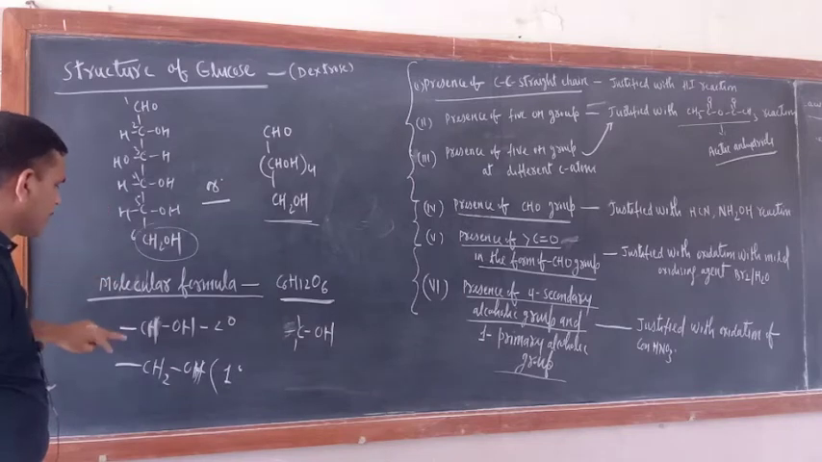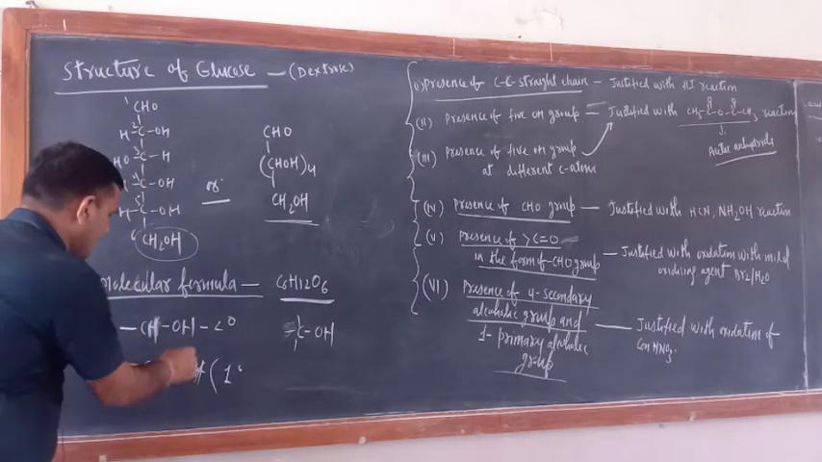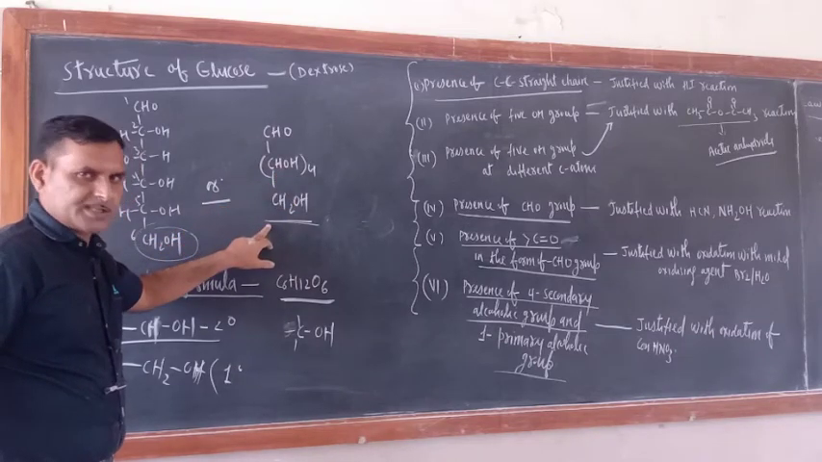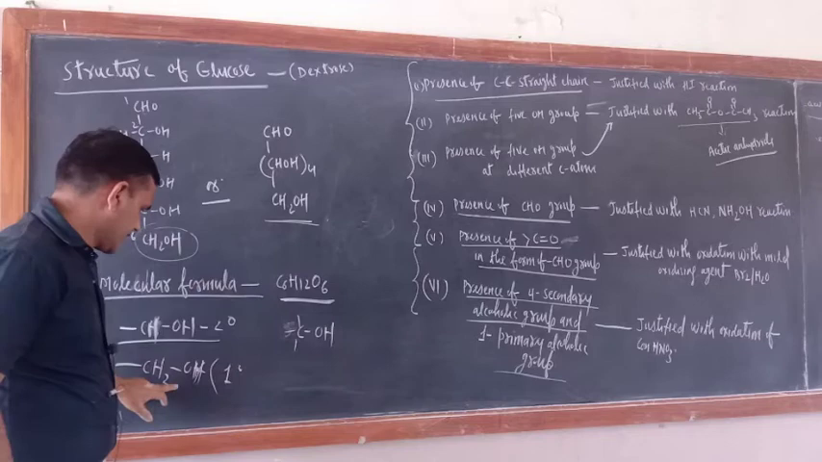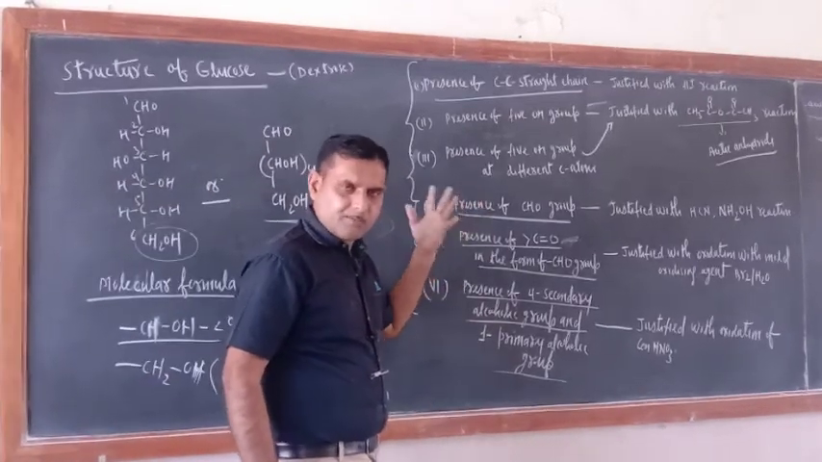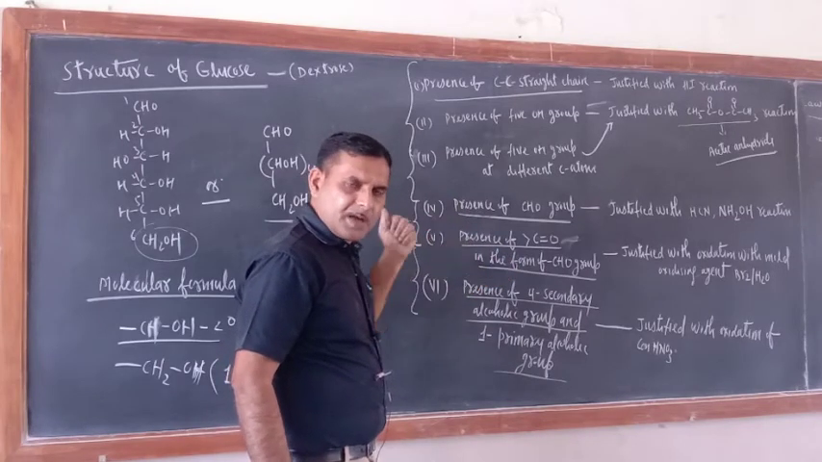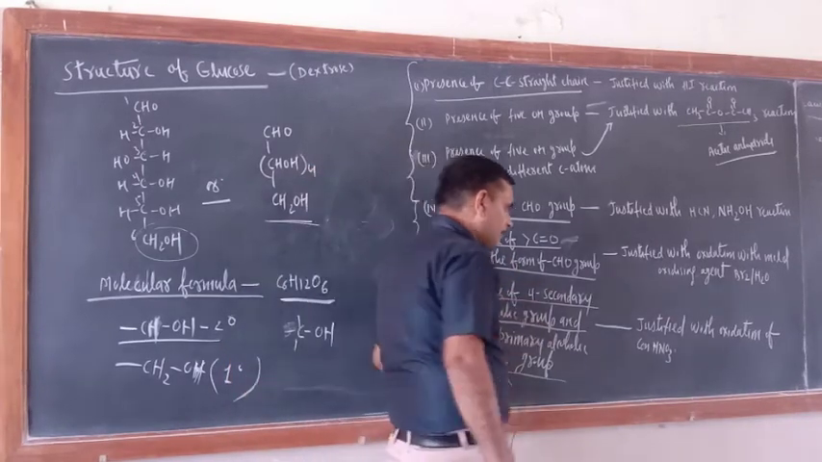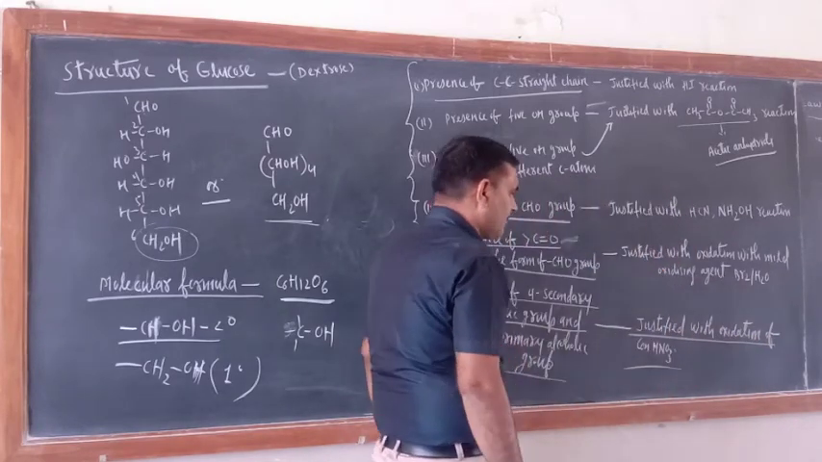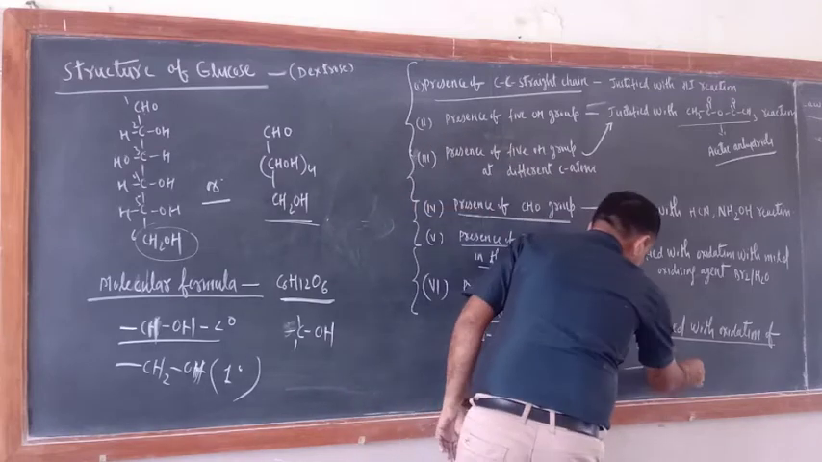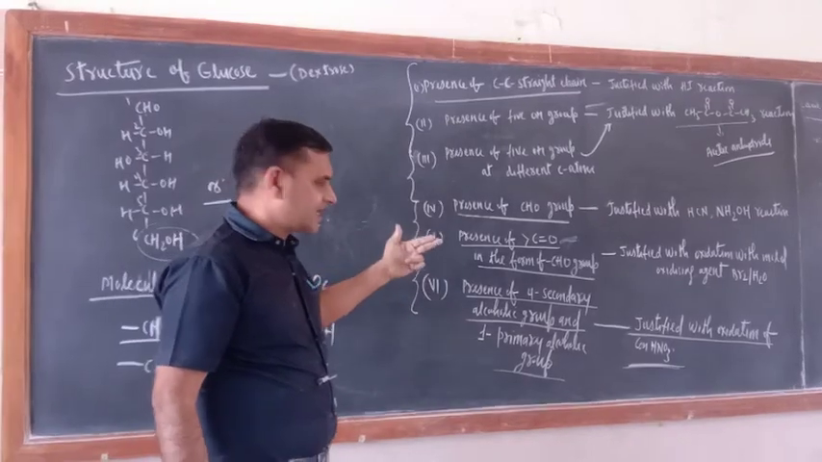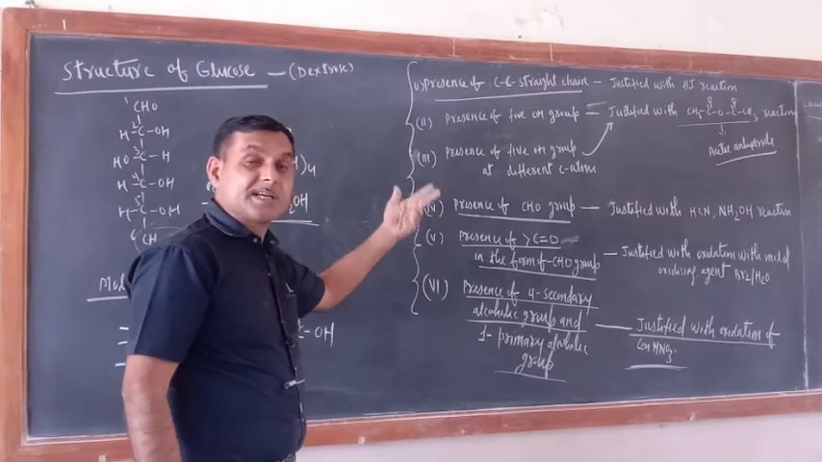So in glucose, what is there? 4 CHOH, that is 2 degree alcohol, and the primary alcohol CH2OH, 1 is there. How will you justify the presence of 4 secondary alcoholic groups and 1 primary alcoholic group? It is justified with oxidation by concentrated HNO3. So glucose should be subjected to oxidation with concentrated HNO3.